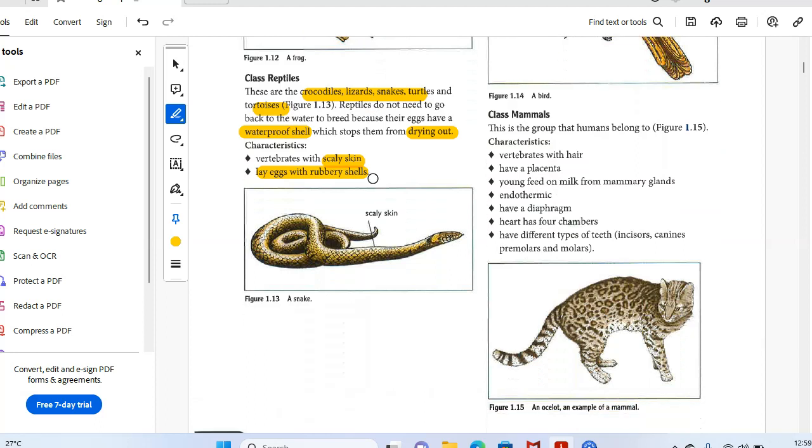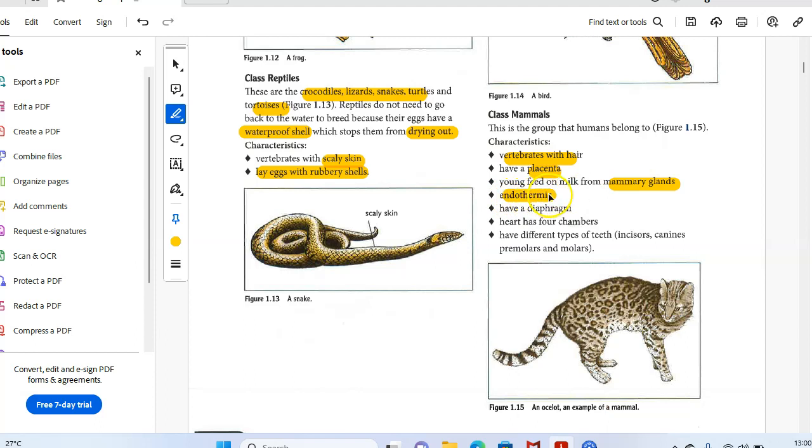Last, Mammalia. This is the group that humans belong to. We do have a placenta. The placenta is an organ, a structure which connects the mother to the baby. Young ones feed on the milk from the mammary glands. All the mammals have mammary glands. Even males have mammary glands, but their glands are inactive. Female mammary glands are active.